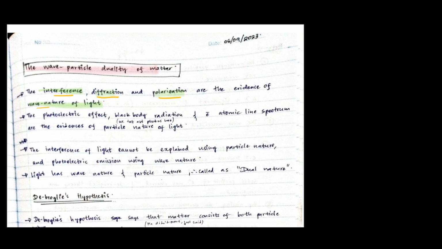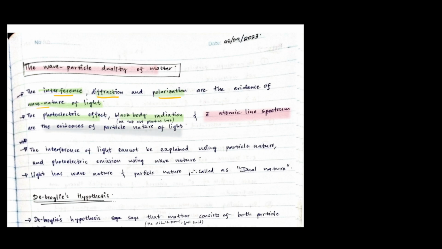But later, we discuss the photoelectric effect, the blackbody radiation, and in your chemistry, you might have discussed the atomic line spectrum, and these cannot be explained using the wave nature of light. They are explained using a term called photons. So those photons are the evidence of the particle nature of light.